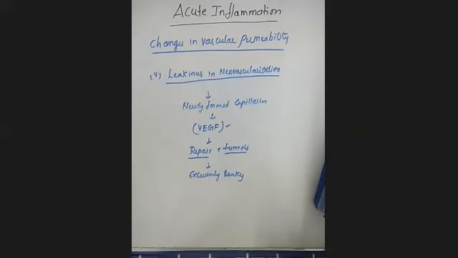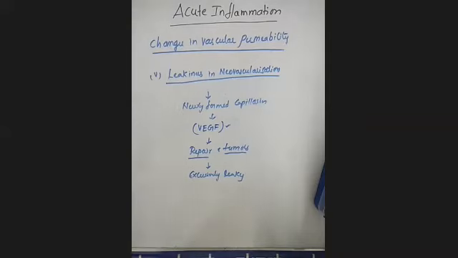Clear? So this is regarding the leakiness in neovascularization. Neo means new, so newly formed capillaries, formed during the process of repair and in the case of tumors. Under the influence of one factor, vascular endothelial growth factor, you observe this leakiness. This is all regarding the different mechanisms by which the non-permeable endothelial layer becomes leaky in nature.